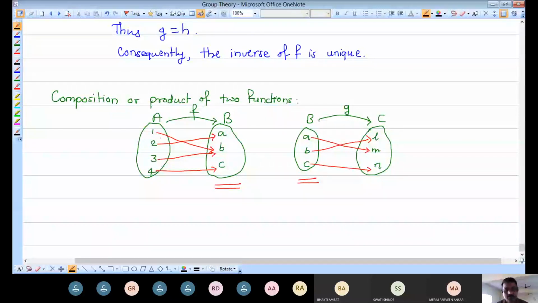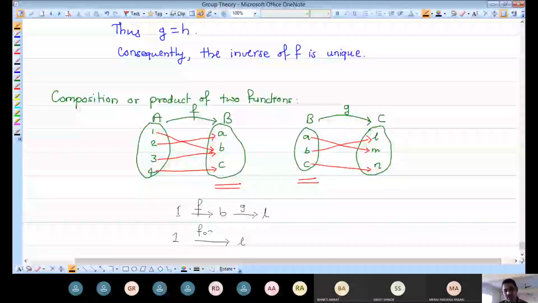So 1 goes to b under f, I am writing in this way, under f, and then b goes to the image of b under g. What is that? See here, image of b is nothing but l under g. So this is nothing but l. That means 1 is mapped to l, but under which mapping? It is nothing but the f composition g.